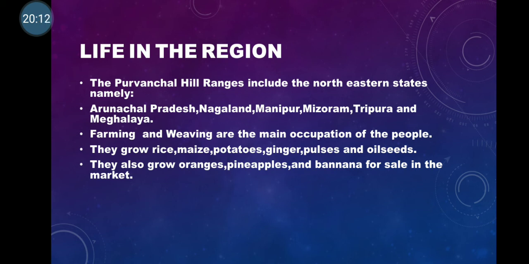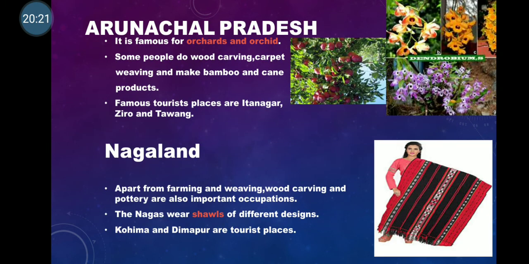They grow rice, maize, potatoes, gingers. Okay, and also they grow fruits like oranges, pineapples and bananas. Now we will see each of the states, what is their lifestyle.